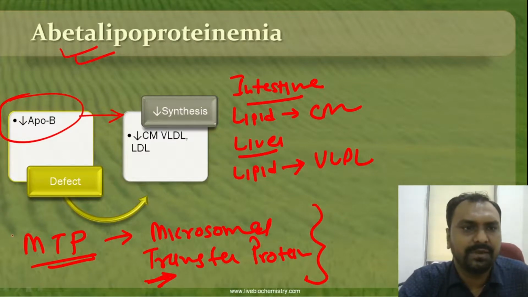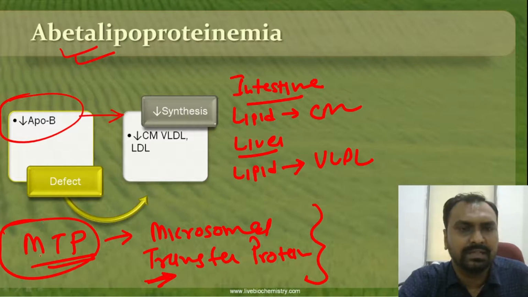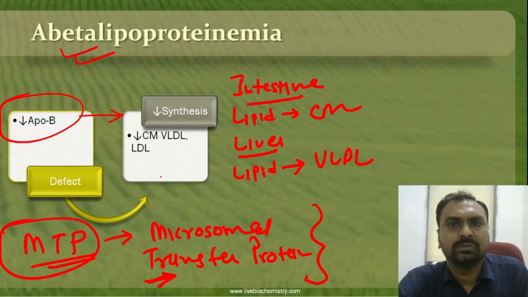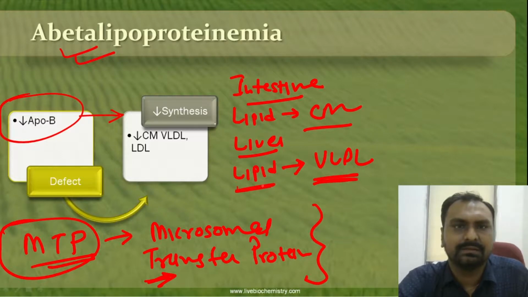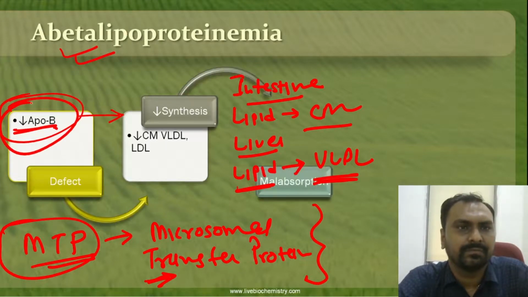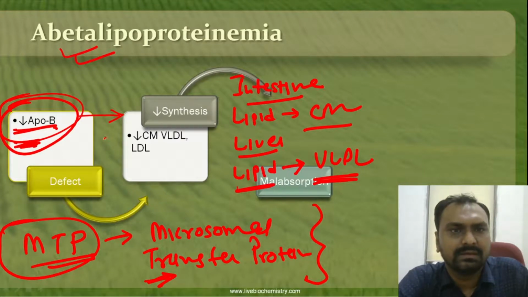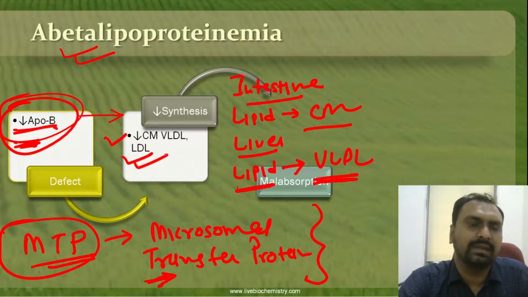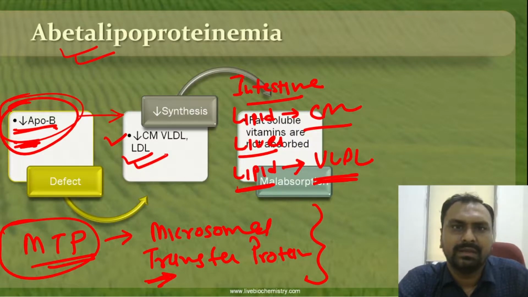Because of the defect in microsomal transfer protein, the chylomicron and VLDL are devoid of lipids. And there is a defect in ApoB, so chylomicron, VLDL, and so LDL are decreased.